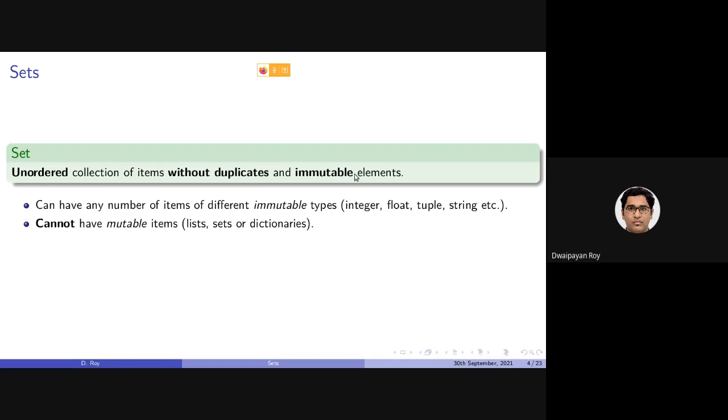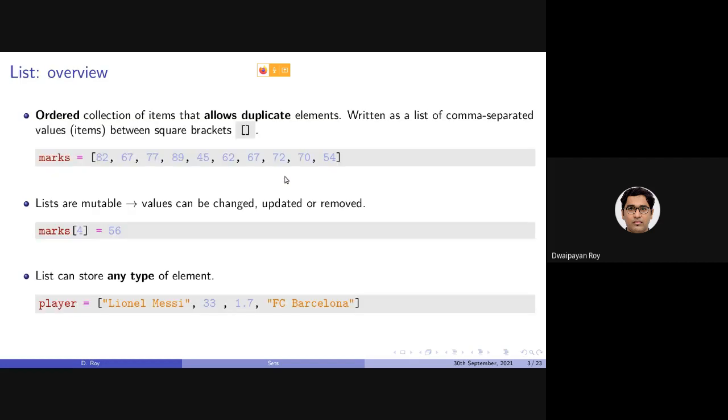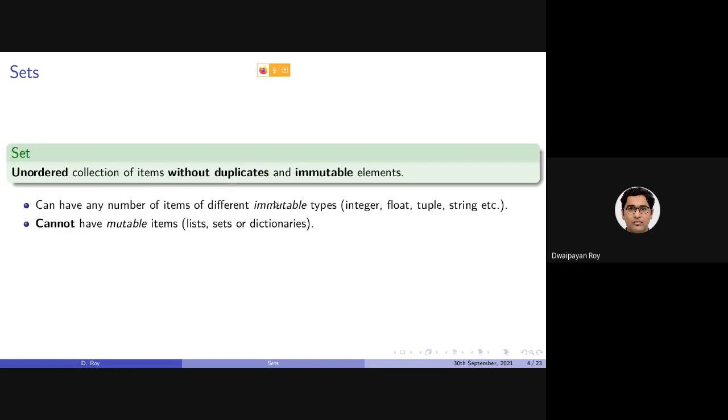So in comparison, list was basically an ordered collection. In list, duplicate items are allowed, but in set, duplicate items are not allowed. In list, the element can be of any type, but in set, the type of the element should be of any of the immutable data types. None of the mutable data types can be an item in a set.